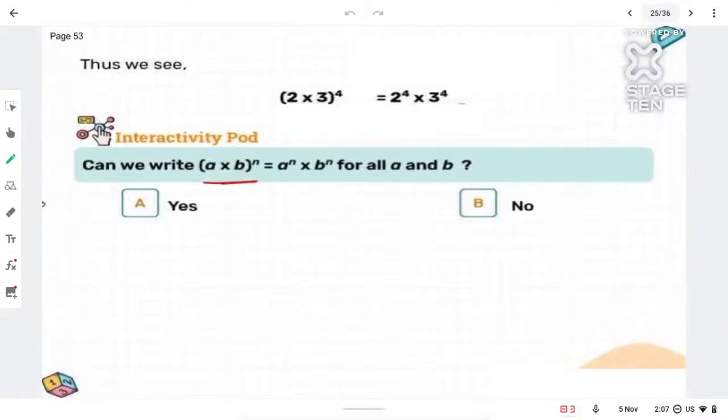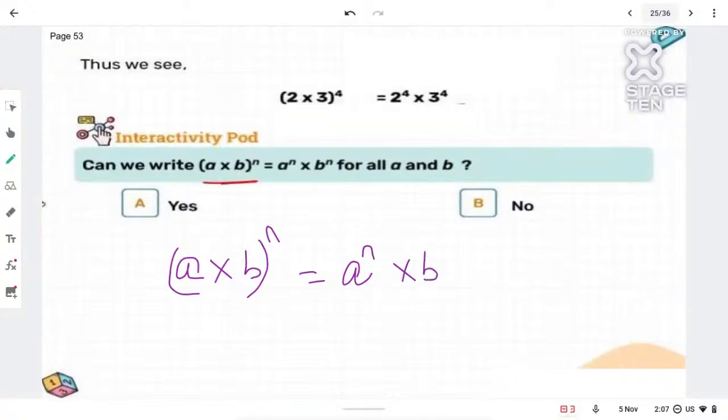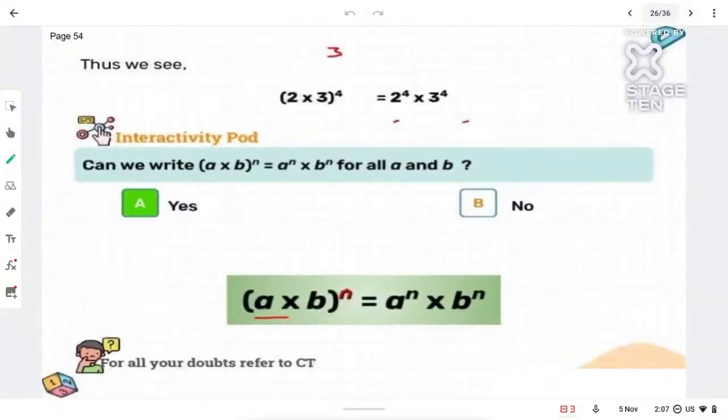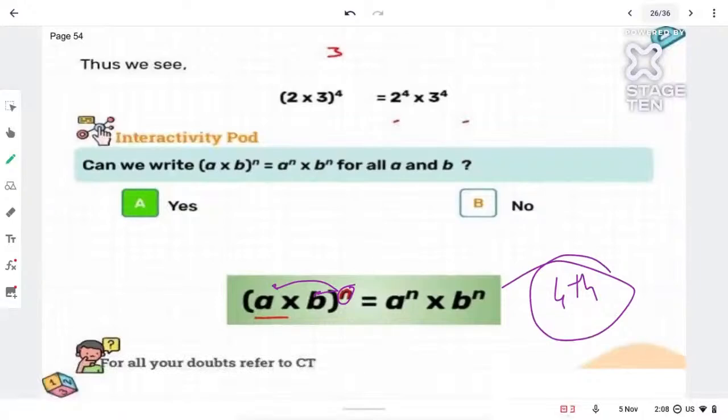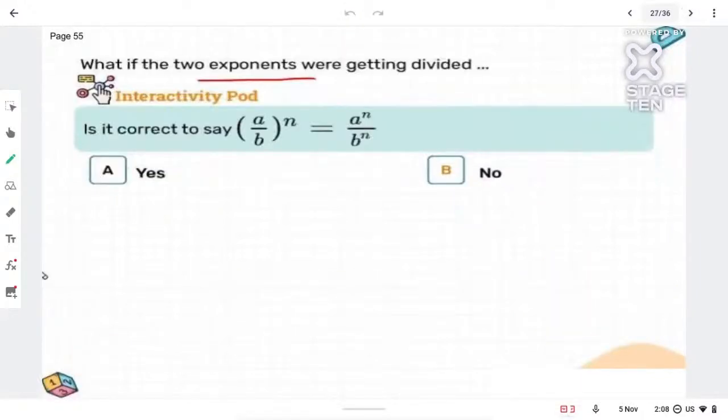So with this we get the next law. That is, if I have a into b whole raised to n, I can write it as a raised to n into b raised to n. So if I have two different numbers multiplying, and then there is a power on them, you can open the brackets and give the powers to the first term as well as the second term. This becomes the fourth law of exponent. Clear? Okay, great.